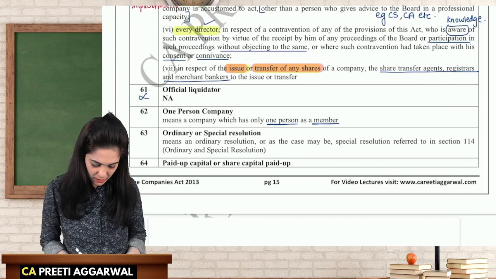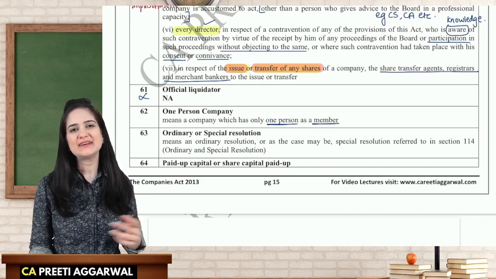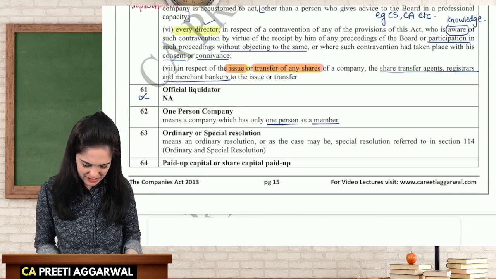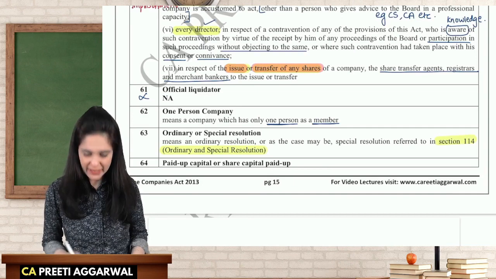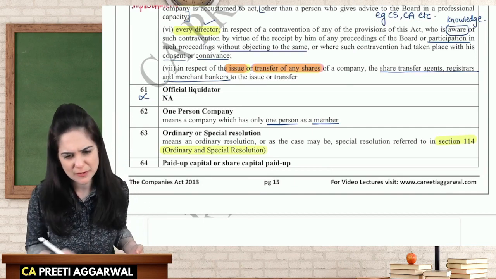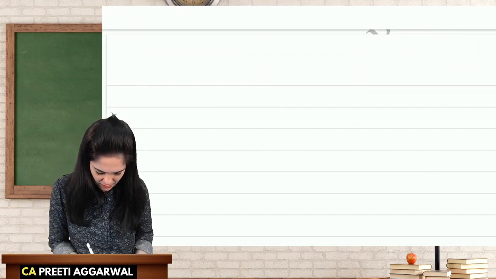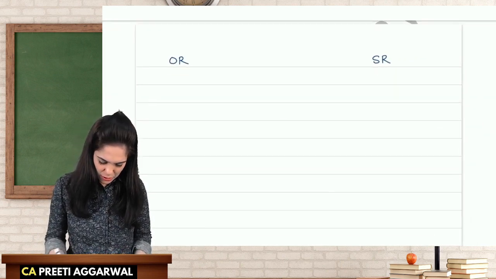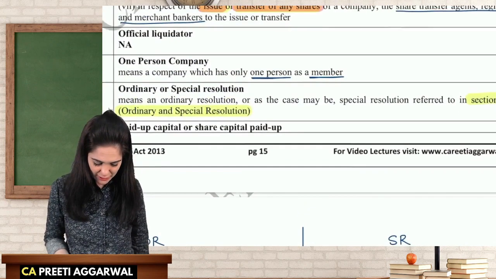All right. Then clause 63, very interesting. Ordinary and special resolution. You are already aware of that. Ordinary and special, we have discussed that in foundation also. But here we will also study section 114 later, which discusses ordinary and special resolution. But just for our discussion, let us make a small note over here. Ordinary and special resolution. So what is an ordinary resolution? Firstly, what is a resolution?